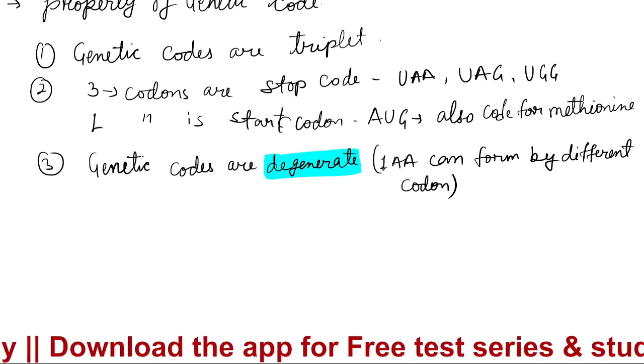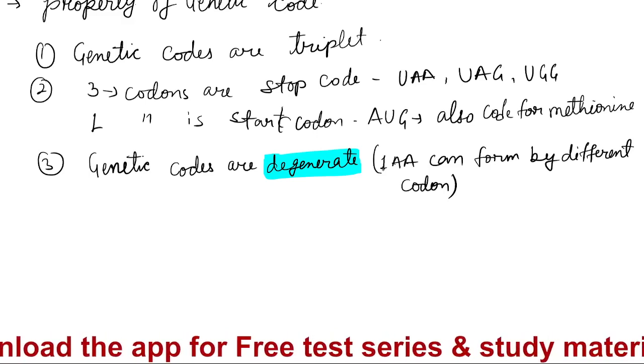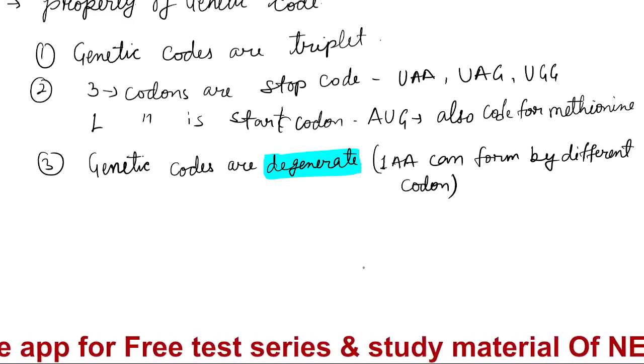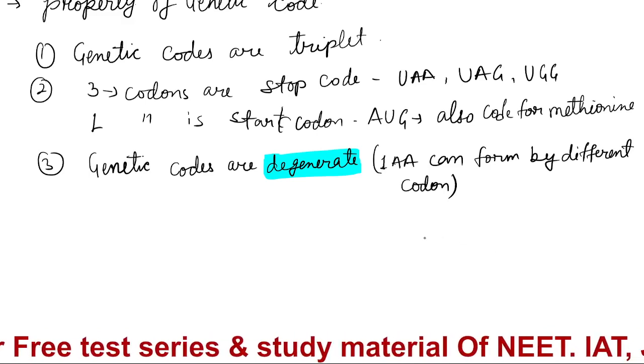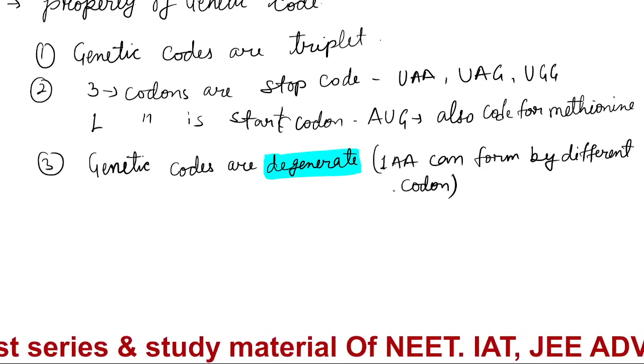So all the codons which code for one amino acid are called degenerate. I am indicating the girl or boy as an amino acid.